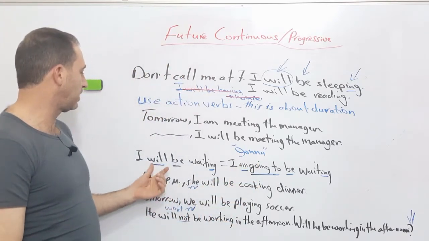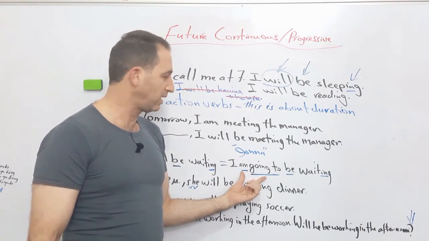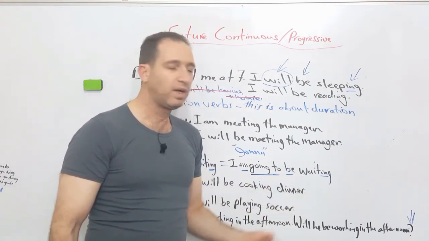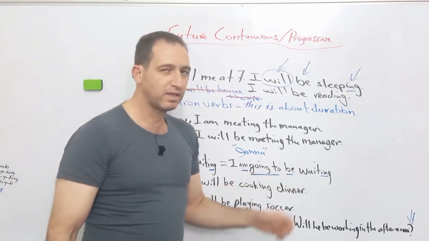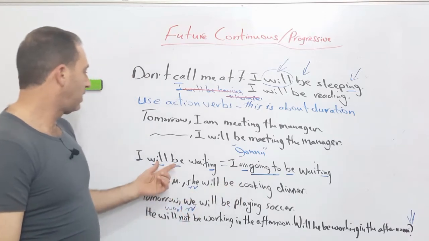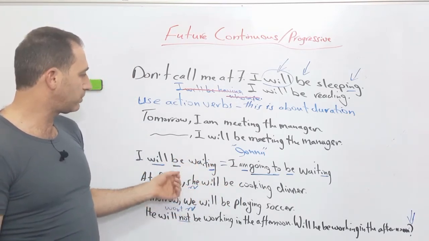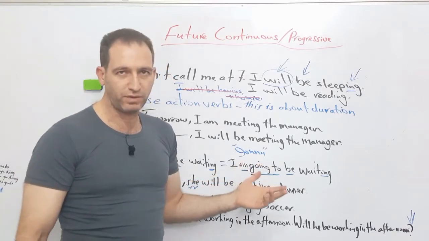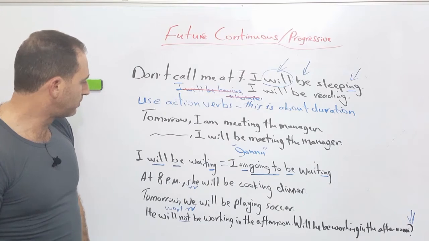So instead of saying I will, you can say I'm gonna, and then you add be and you add the verb plus an ing. You can say that this means the same as this. Okay, they both convey the same meaning. I'll be waiting for you. It's like tomorrow I'll be waiting for you, or I'm gonna be waiting for you. That's tomorrow. So that's another note for you.